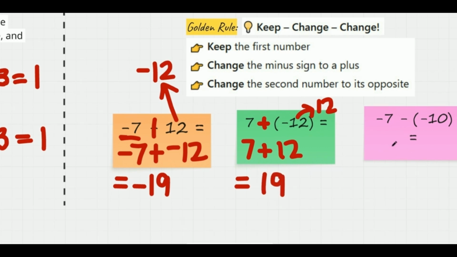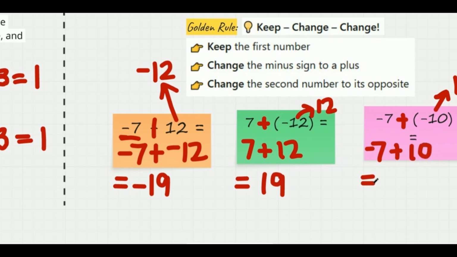Now let's take a look at the third example here. Following the same rule, we will keep negative 7, change the minus sign to a plus, and get the additive inverse, or the opposite, of negative 10, which is 10. So now we have negative 7 plus 10.